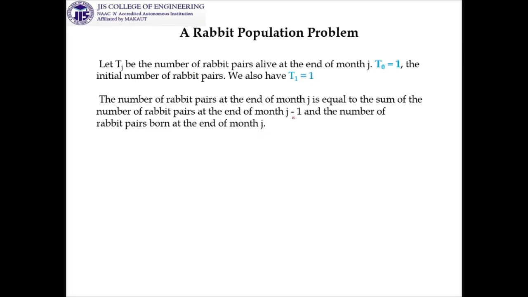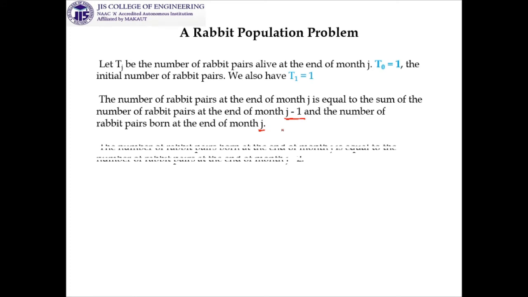Next, the number of rabbit pairs at the end of month j is equal to the sum of the number of rabbit pairs at the end of month j minus 1, because every month it increases, and the number of rabbit pairs born at the end of month j, which is equal to the number of rabbit pairs at the end of month j minus 2.